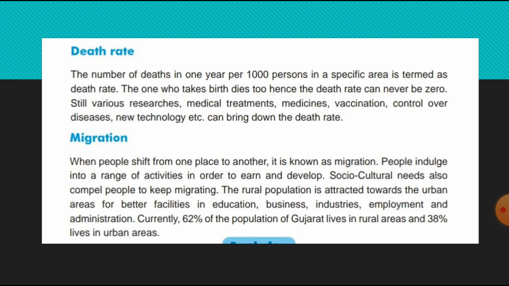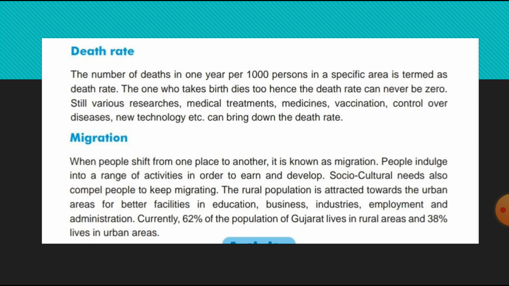See, what is death rate? The average number of deaths in 1 year per thousand persons in any specific area, that is termed as death rate. So, with the help of improvement in the living standards, effective medicines, controlling various diseases, etc., during the past few decades, it has been possible to bring a marked decline in the death rate in India. That was about the death rate.